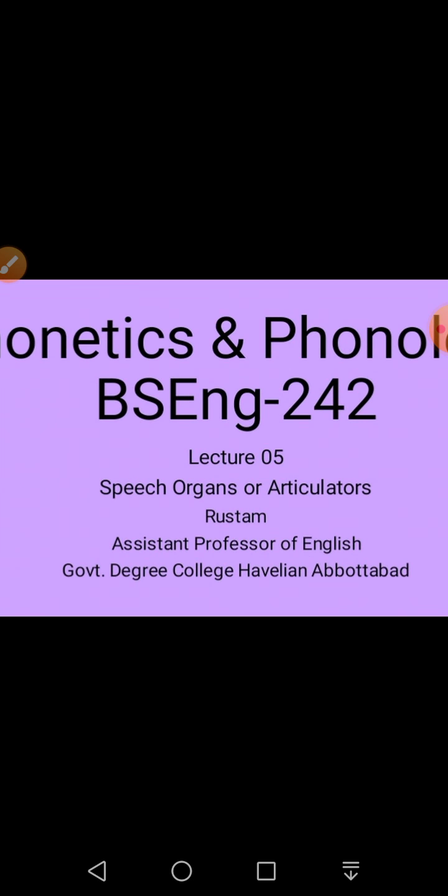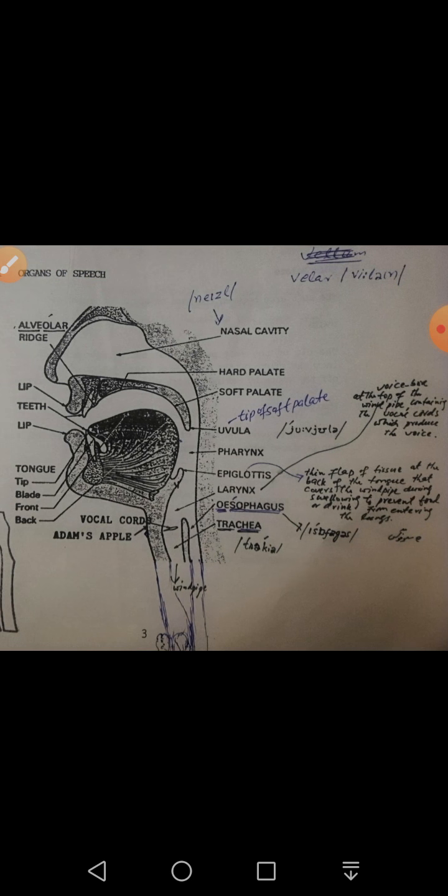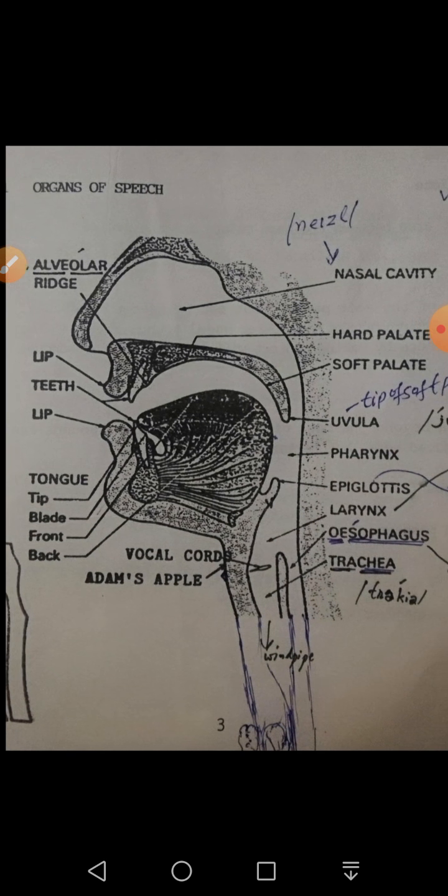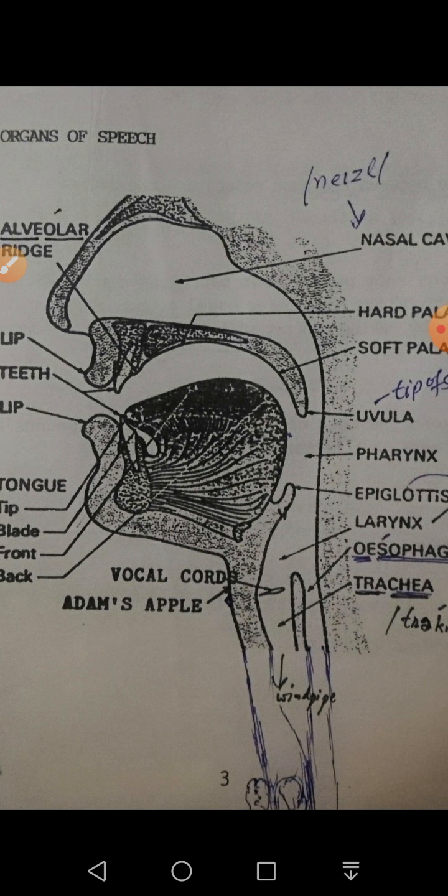Speech organs, or articulators, are those organs in human anatomy which are involved in speech production, and they help us in articulating 44 phonemes of English. So as you can see here, shown in front of you is a vocal tract.